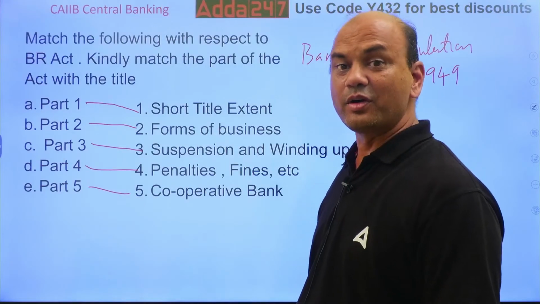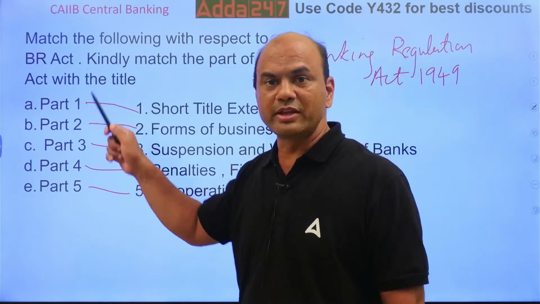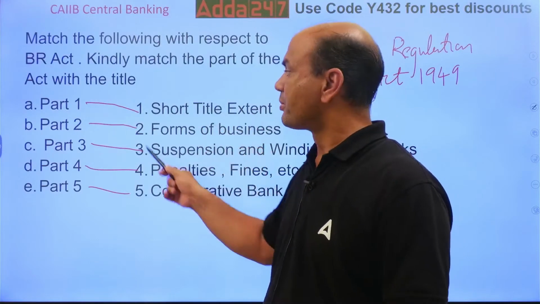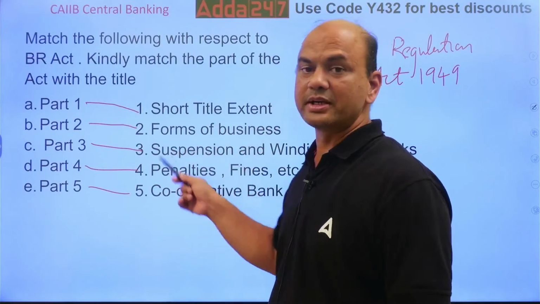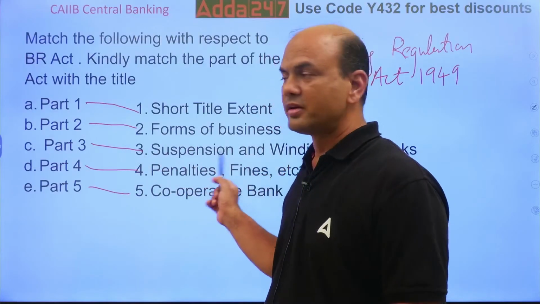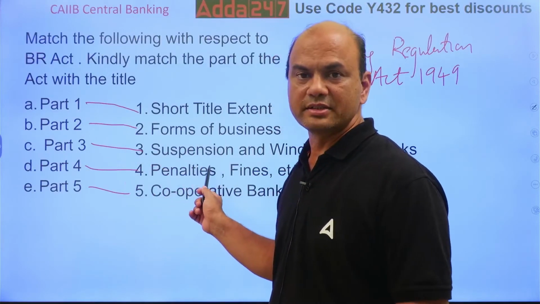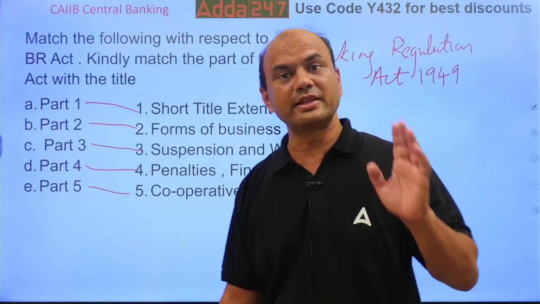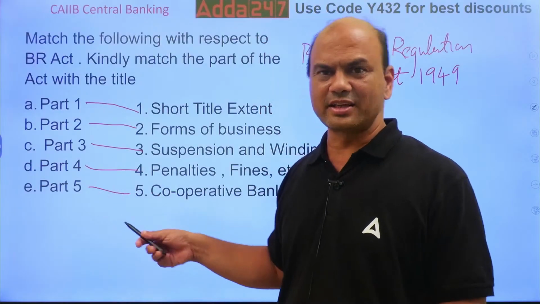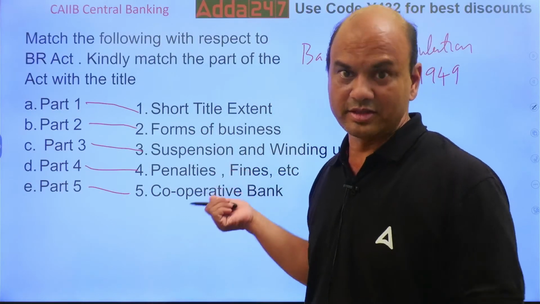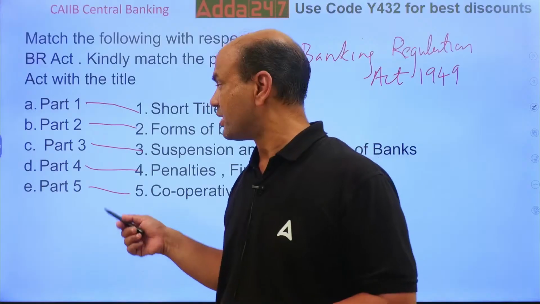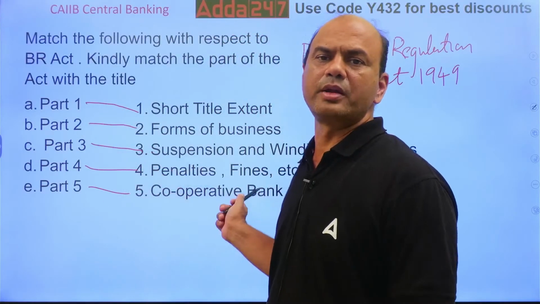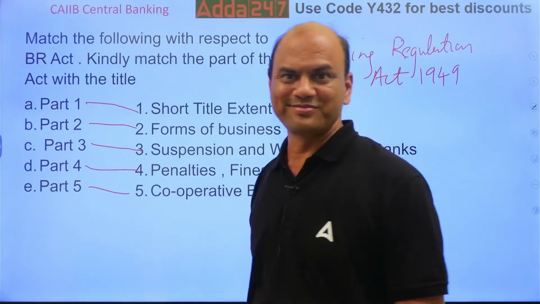Kindly note this. Part 1 gives short title, extent, meaning definitions. Part 2 gives forms of business. Part 3 gives winding up. Part 4 gives penalties. And part 5 deals with cooperative banks. This question will be there in the exam. They may or may not give you match the following. They may directly ask which part of the BR Act deals with cooperative banks. Part 5. Okay?